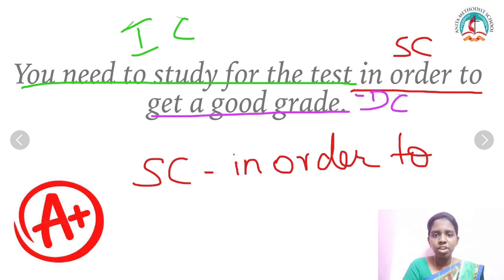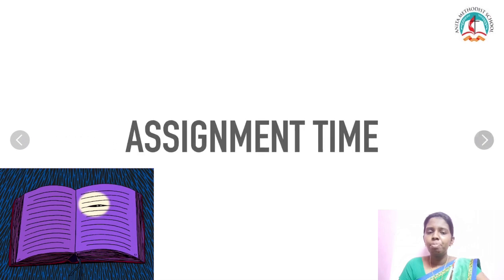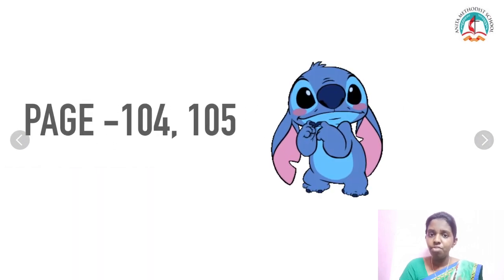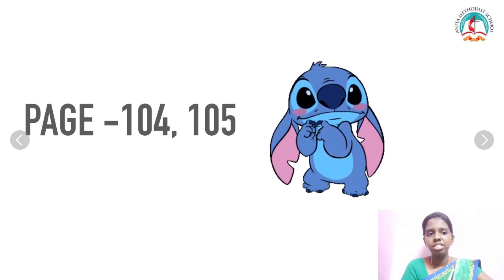So your assignment for today is on page number 104 and 105. Finish up the exercises on page number 104 and 105. It'll be easy for you to figure out about subordinating conjunctions.